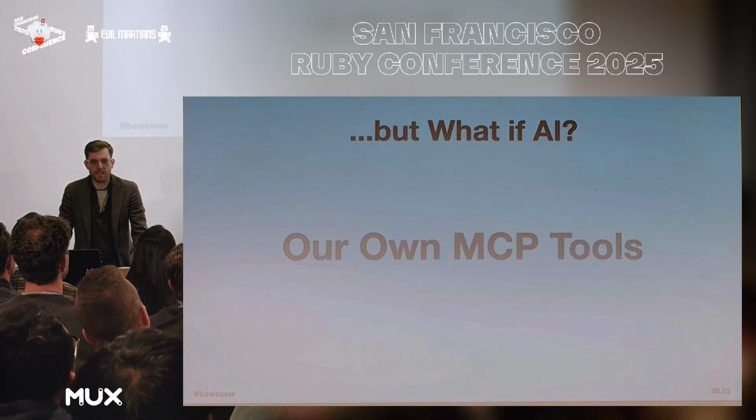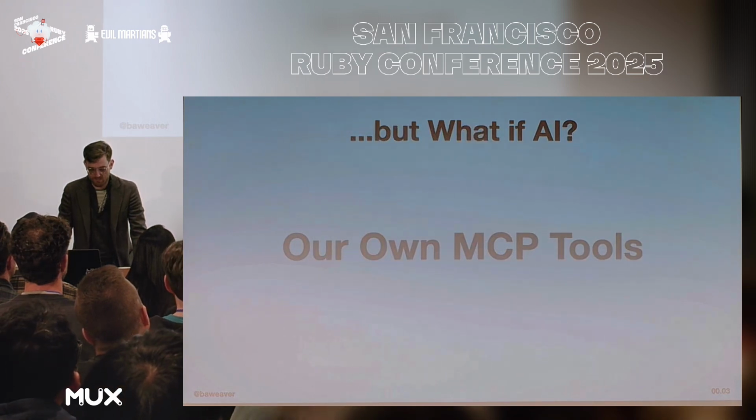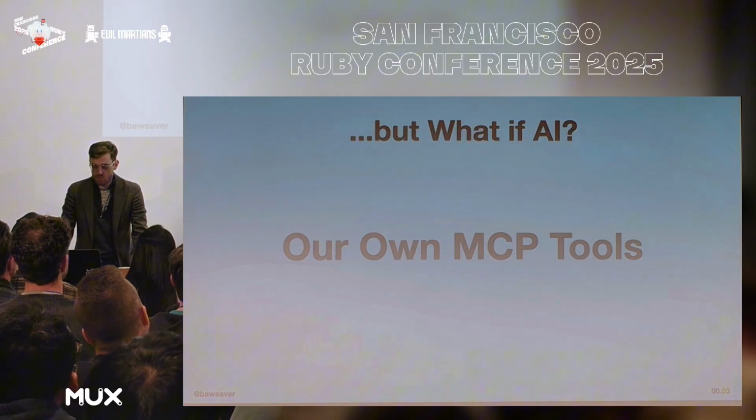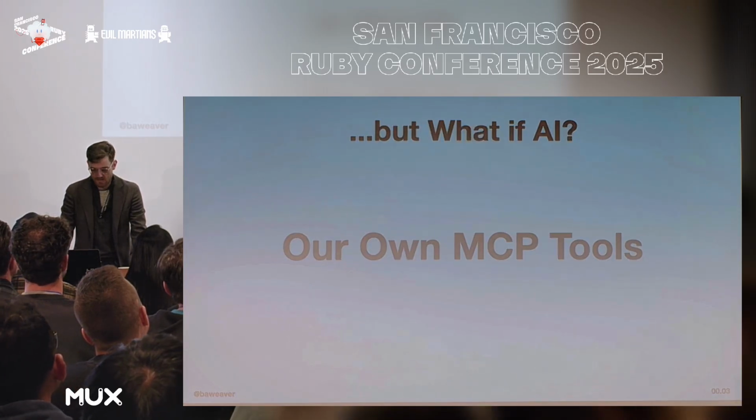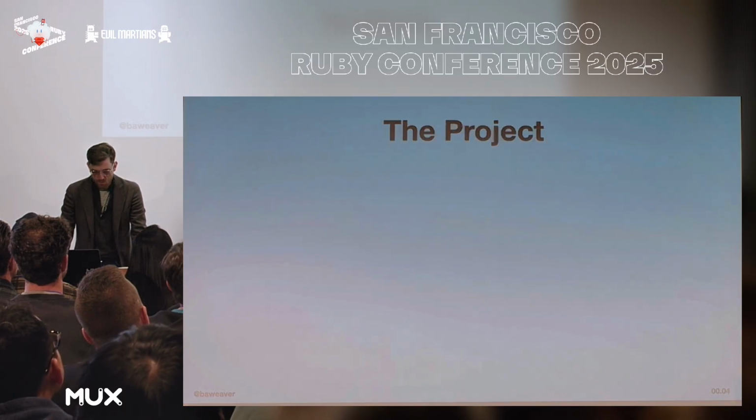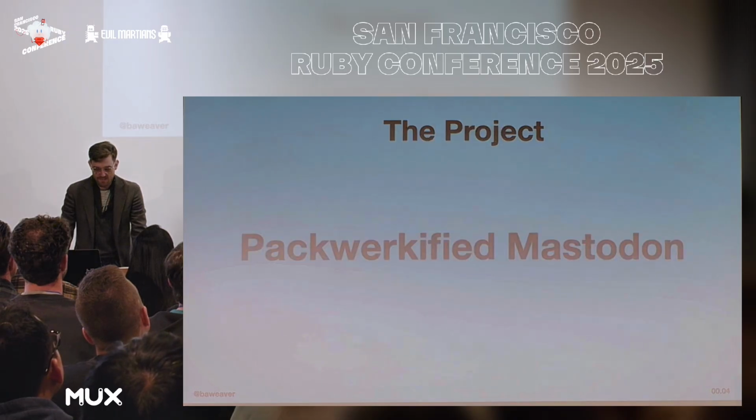So hello world is great and all, but that just gives us the introduction. What if we had our own MCP tools instead? Ones that can leverage Rails internals around model, controller, route, and other introspections. Maybe even ones which happen to understand Packwerk and how that happens to work. Really, we could do a lot here. And this talk is going to lead with what those interactions look like before diving into too much of the code itself. So why might this matter? Well, we have a project we've cooked up for this presentation. And that would be a Packwerkified fork of Mastodon. Now, I'll get to those terms in a second, I promise.